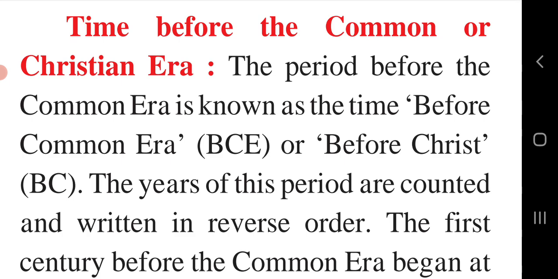The period before the common era is known as the time before common era, that is BCE. So the period which had taken place before the common era is known as the time before common era, that is BCE, before common era, or before Christ, that is BC. Before Christ means before the birth of Jesus Christ.